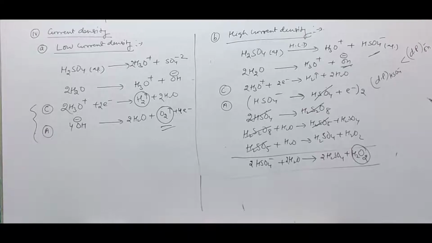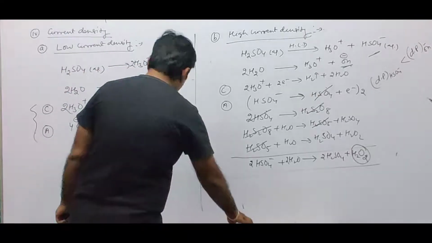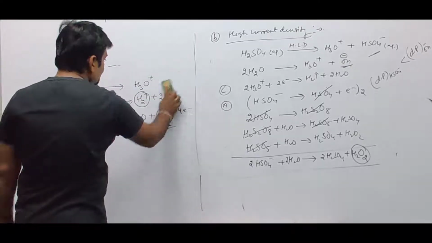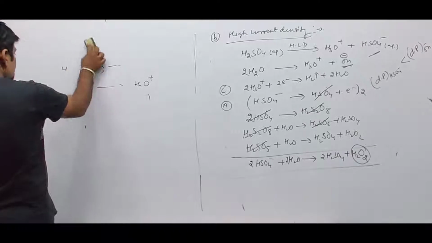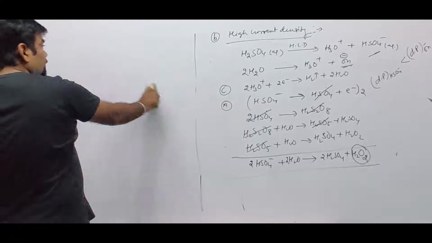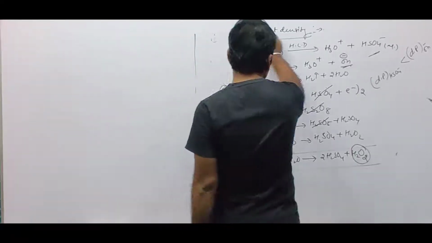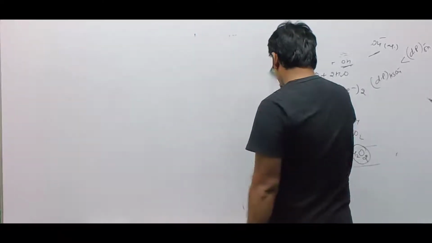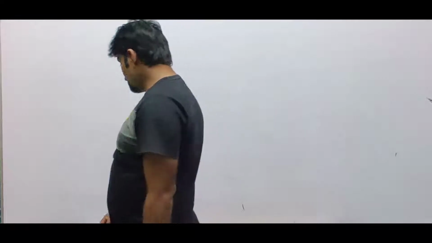And this is all about the prediction of electrolytic products on different electrodes, which depends upon 4 factors. One is the nature of electrode, which type of electrode we are using. Another is the nature of electrolyte, next is the concentration of electrolyte, and next is current density. This is all about the first part, that is, electrolytic cell and electrolysis.